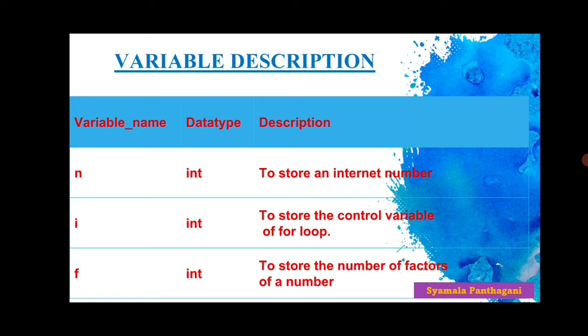I is an integer type variable to store the control variable of the for loop. I have used i as the control variable for the for loop, and f is an integer type variable to store the number of factors of a number.